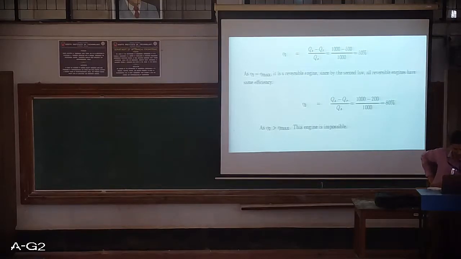Percent. So the third engine will have an efficiency greater than the maximum efficiency. So this engine is impossible. How can an engine reject 200 kilowatt of heat by taking 1000 kilowatt of heat as an input and develop maximum amount of power and show an efficiency of 80%, which is greater than the maximum efficiency of 50%? So this is an impossible engine.